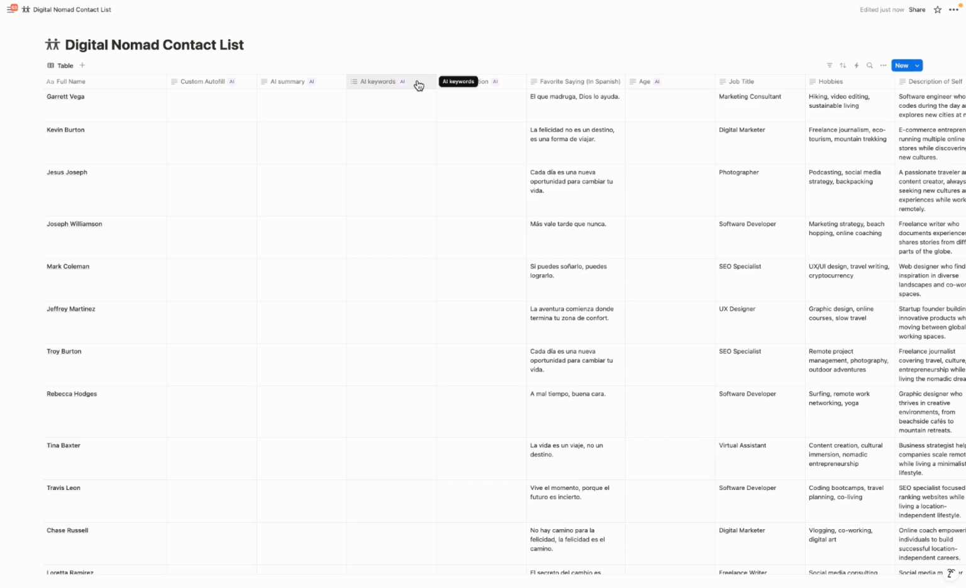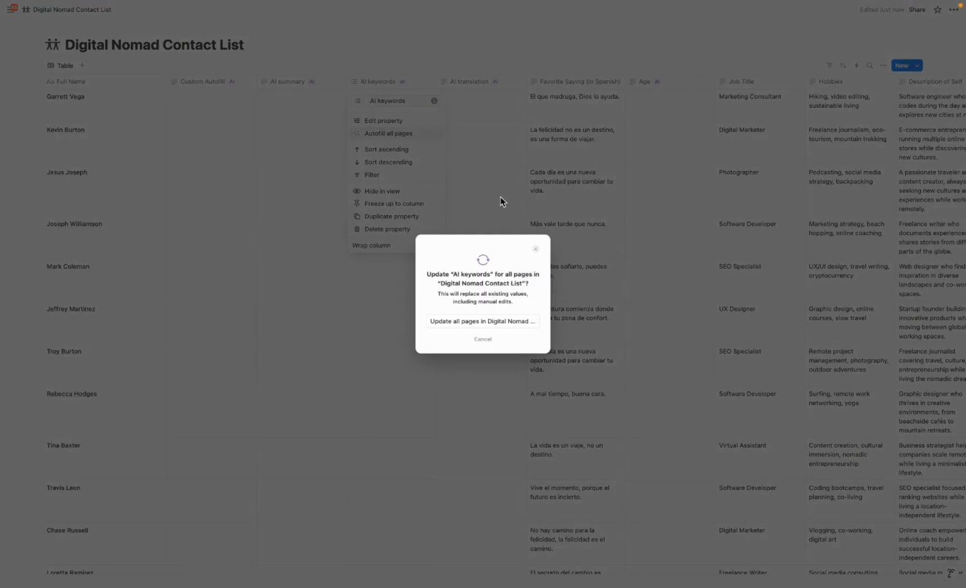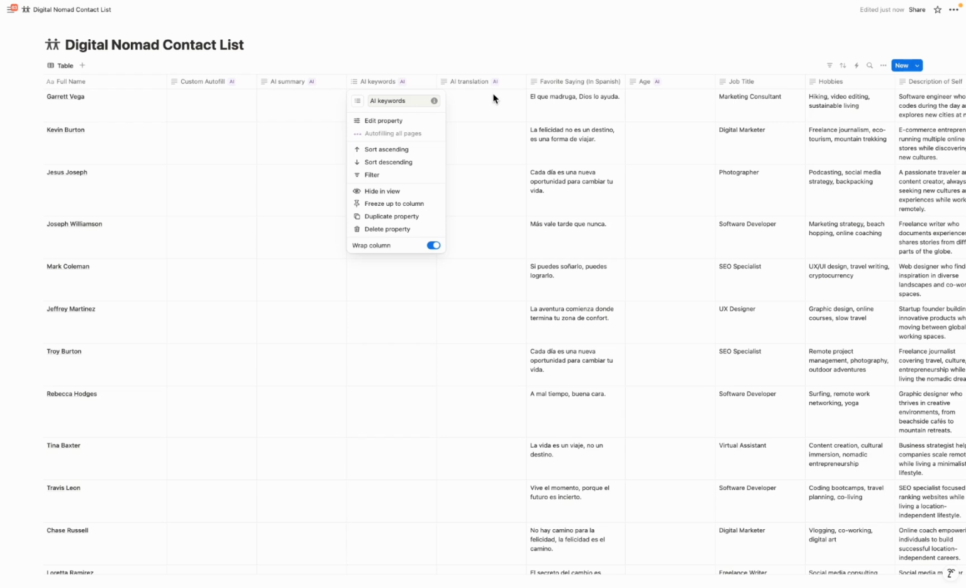Let's first start off with AI keywords, which is going to allow us to set tags for these contacts. I'm going to select edit, and then select autofill all properties. Now, when you first import data, it can take a little bit, so you're going to have to manually do it just for the column. Depending on the number of records that you have, it's going to go through and give you a little progress bar.